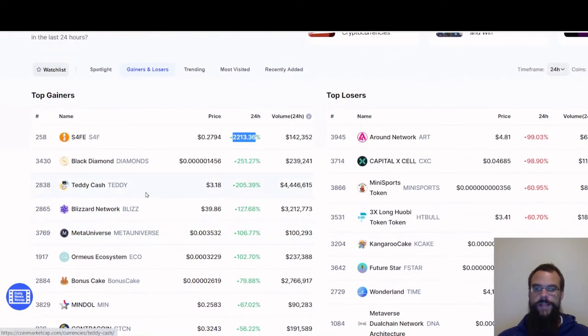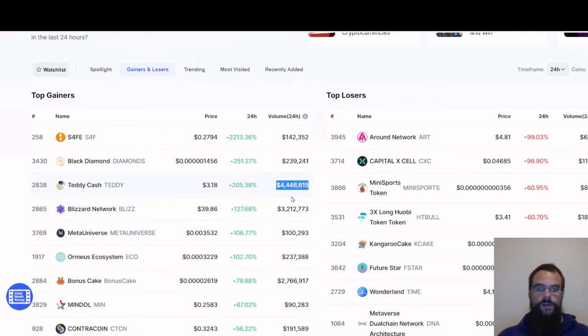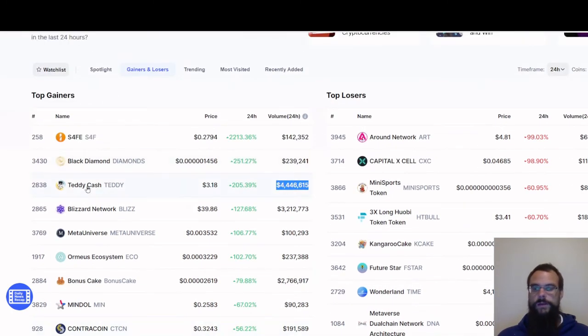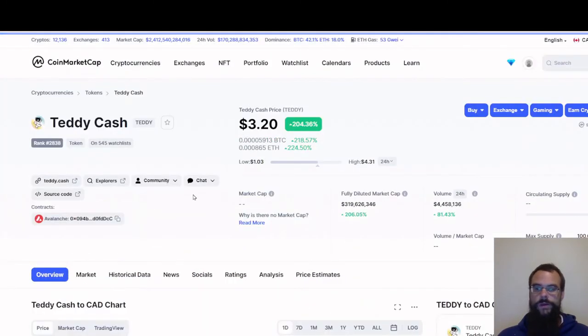Like, I see this Teddy Cash here. It's a low rank, 2,838 on the list. The price is mediocre. It's done a lot of percentage change, but it's got a high volume in the last 24 hours of $4.5 million. I mean, that's quite a bit. So I would look a little bit more into that coin to see what it is.